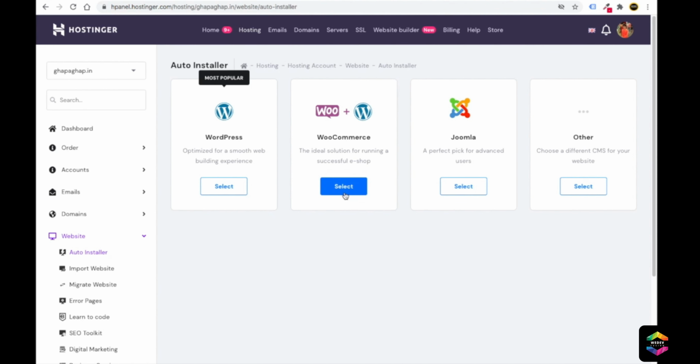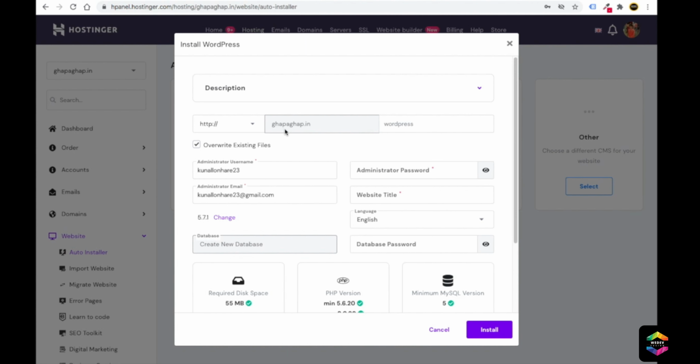Now it is telling you to choose the option which you want to install. So you can install WordPress and WooCommerce directly, Joomla, or others. It's totally up to you. Most popular is WordPress, so you can install it. Just click on select. Now you are installing WordPress on this domain, that is ghapaghap.in. Okay, you can make it HTTPS.